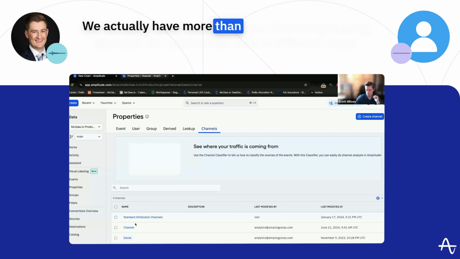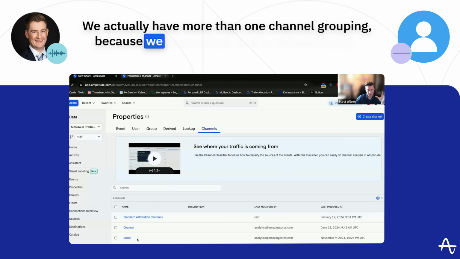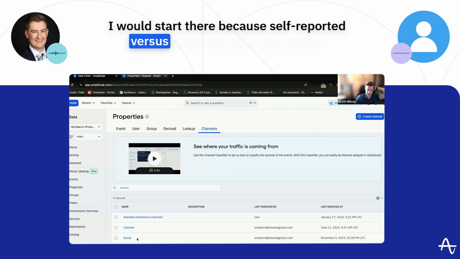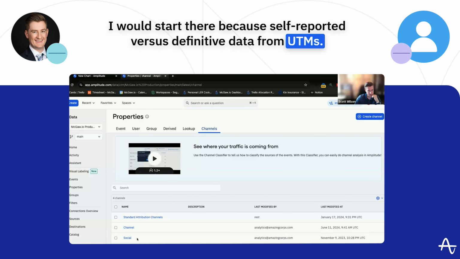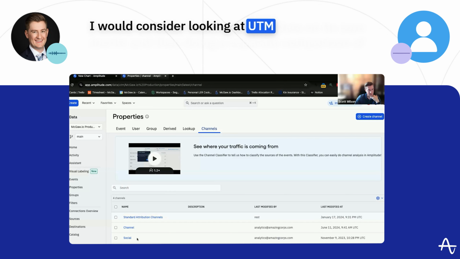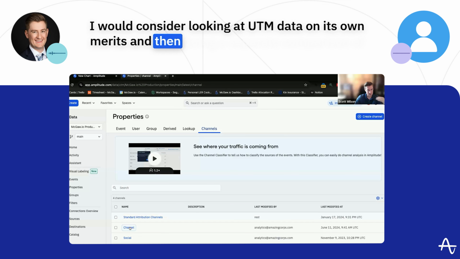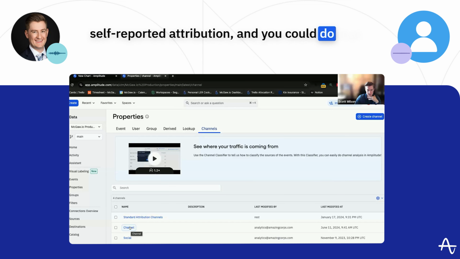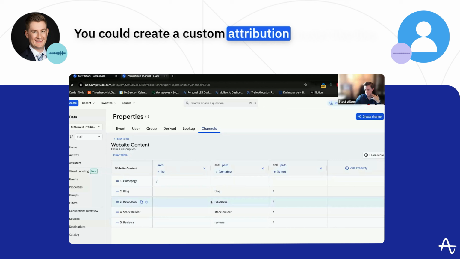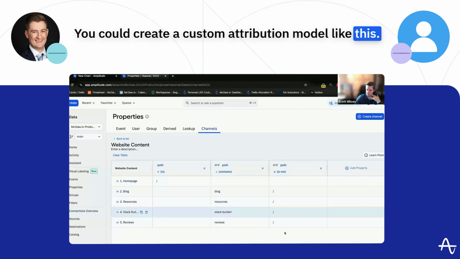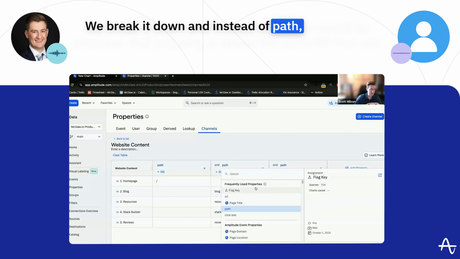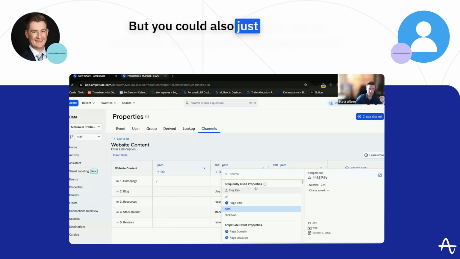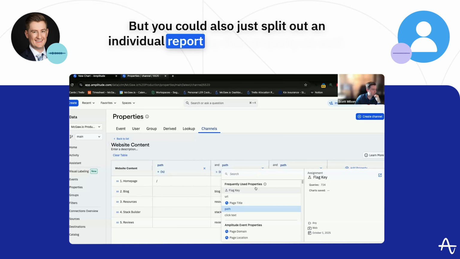We actually have more than one channel grouping because we want to look at it in different ways. I would start there, because self-reported versus definitive data from UTMs. I would consider looking at UTM data on its own merits and then doing a separate comparison of self-reported attribution. And you could do that. You could create a custom attribution model like this. We break it down, and instead of path, it would be whatever that property is where the users fill that out. But you could also just split out an individual report by that property as well.